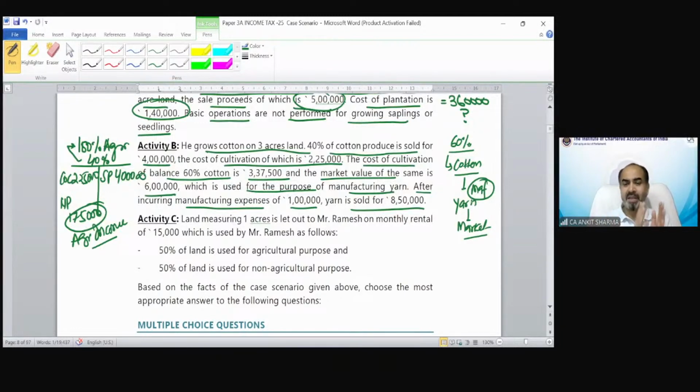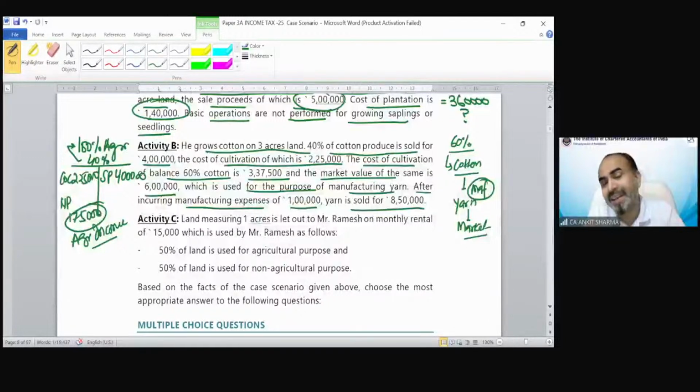So if there is any activity which involves both agricultural and non-agricultural activity, in case of other than tea, coffee, and rubber, roasted coffee, and rubber plant cases, because for those we have a specific percentage.